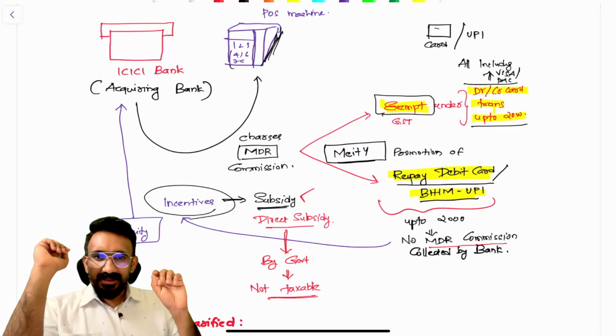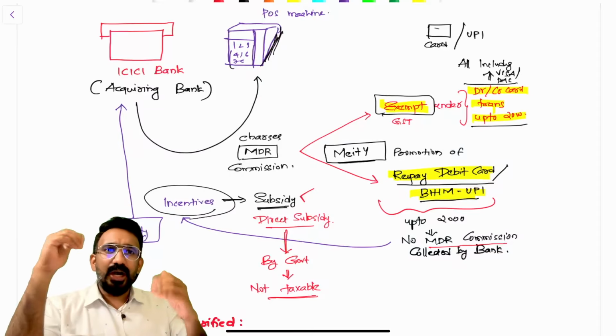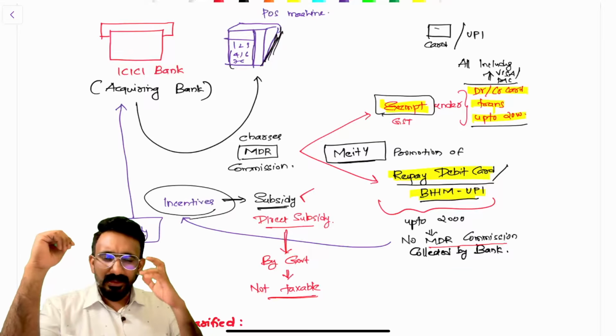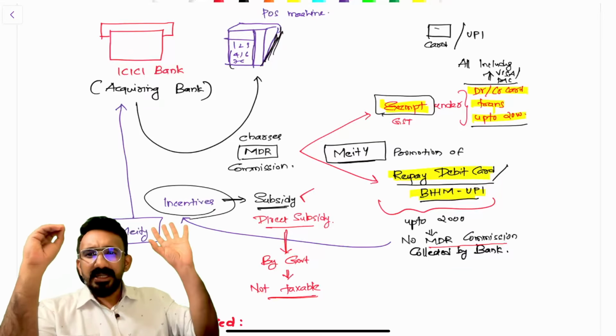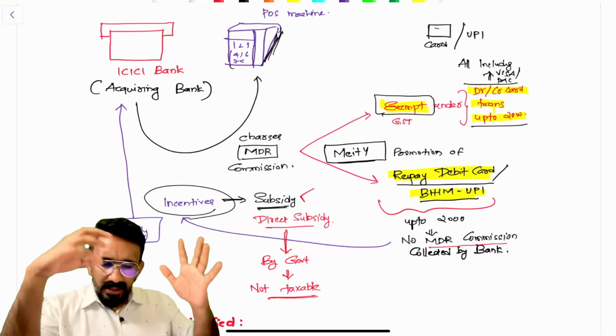ICICI Bank would have issued a lot of these. So how does an acquiring bank work, what is this incentive, and MDR and commissions? I'll give you a very simple understanding. Say, if you're a merchant, you can get a POS machine from a bank, or you can get a scanner machine wherein people will scan, and you might get a sound box. You'll get the money received in your bank account.